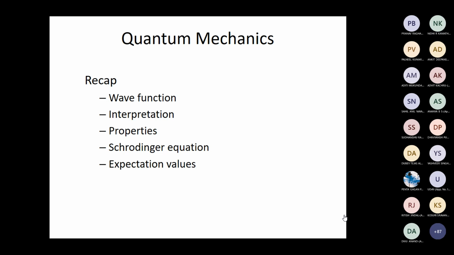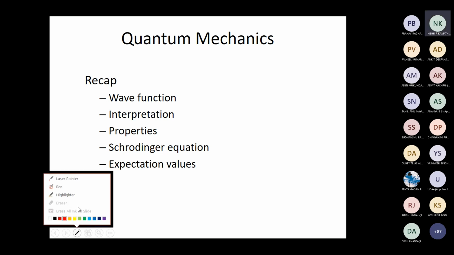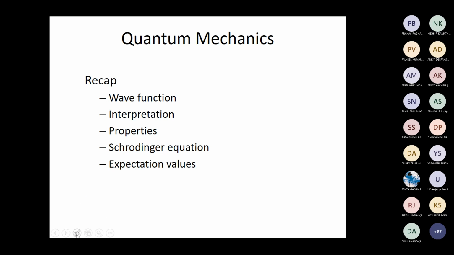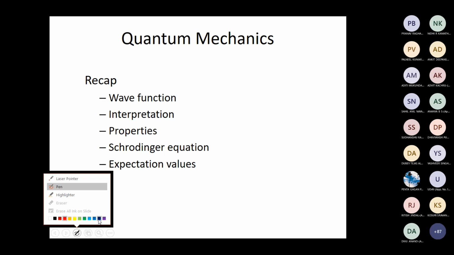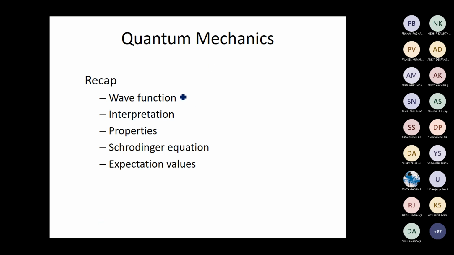So we have seen that the most important quantity in quantum mechanics is called the wave function. It is nothing but the mathematical representation of the matter wave, or the wave associated with a matter particle, or the mathematical representation of the quantum wave. It is normally represented by the symbol psi, and it is in general a function of the position coordinates and time.